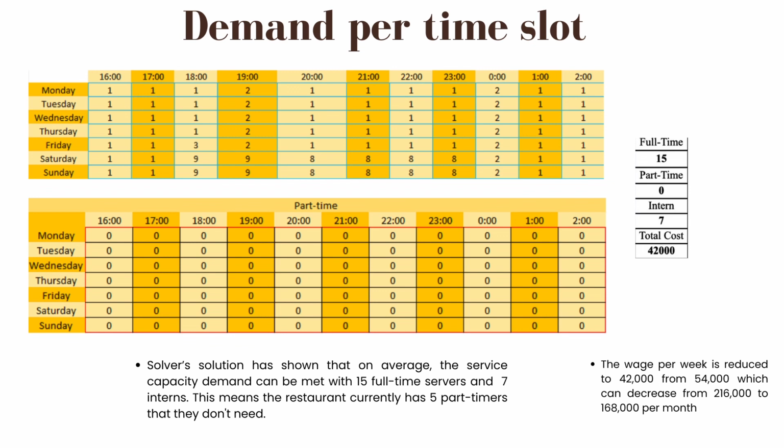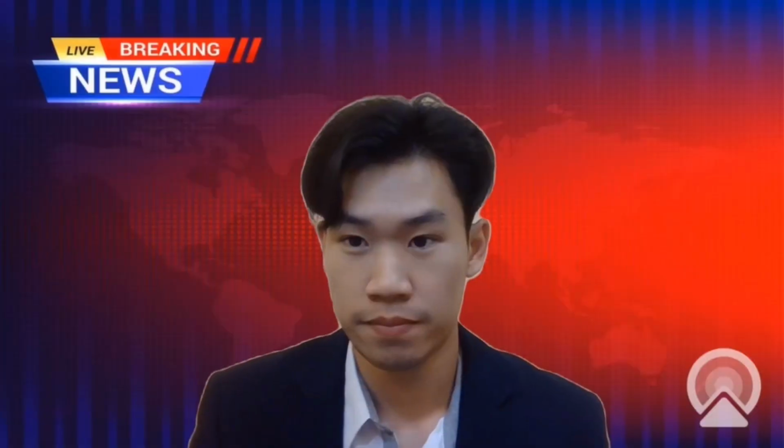This means that the restaurant currently has 5 part-timers that they don't need, so the labor cost per week would reduce to 42,000 baht from 54,000 baht, which is 216,000 to 168,000 per month.